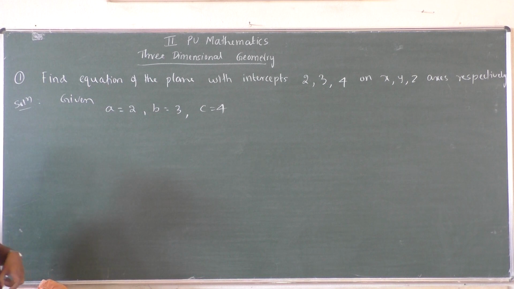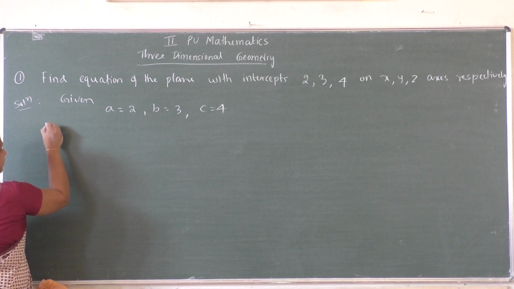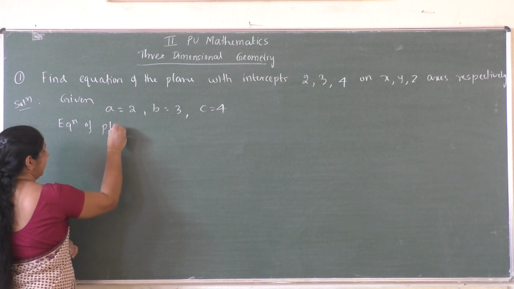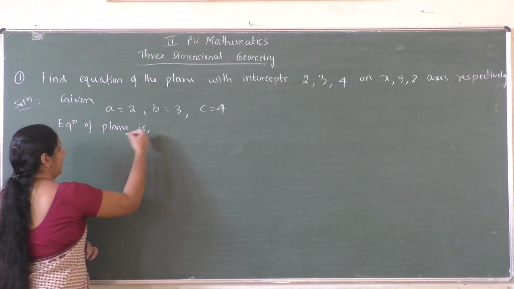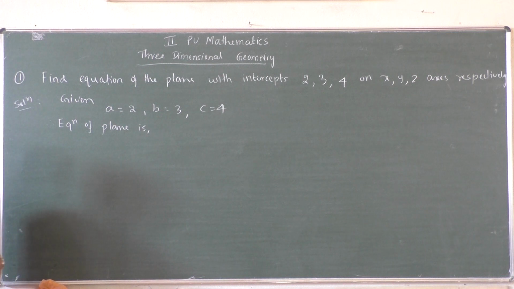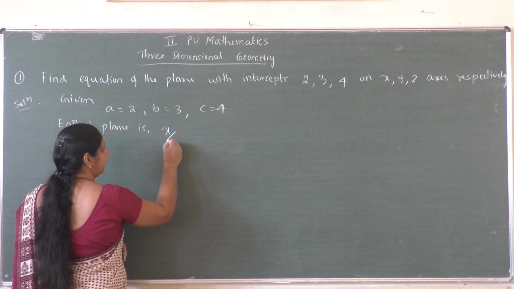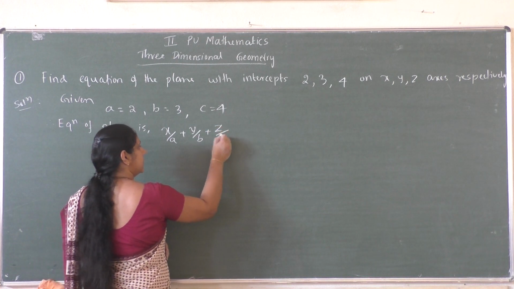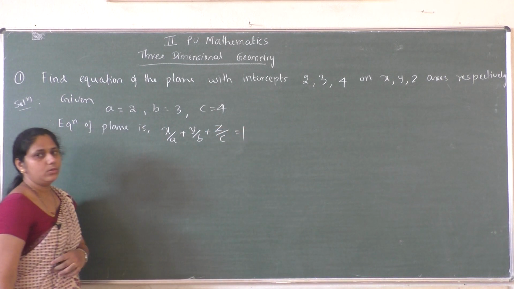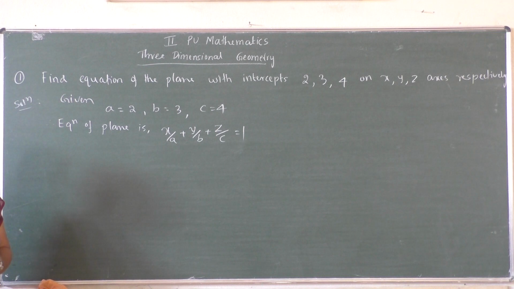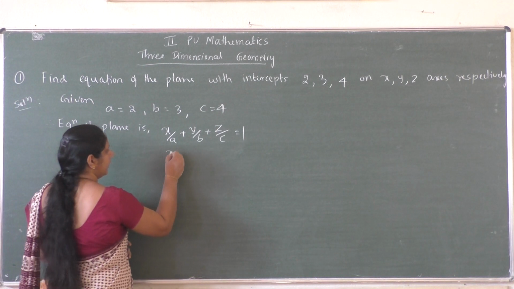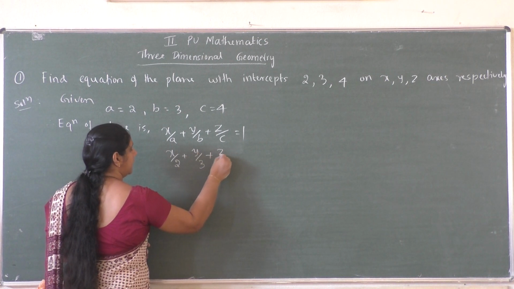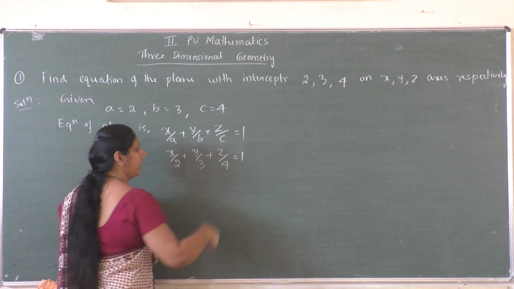So if a, b, c are given, then the equation of the plane must be of the form x by a plus y by b plus z by c equal to 1. Now substitute the values of a, b, c. You will get x by 2 plus y by 3 plus z by 4 equal to 1.